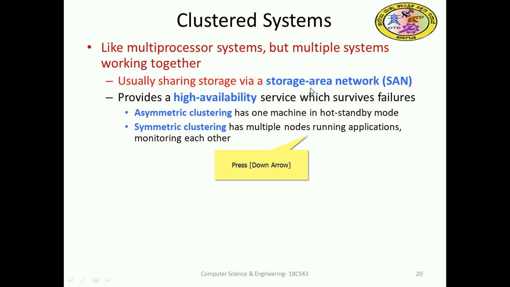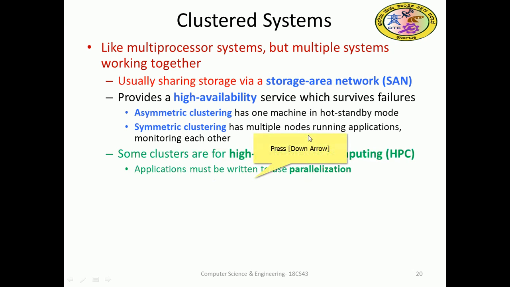Asymmetric clustering has one machine in hot standby mode. In a symmetric cluster, multiple nodes are running applications and monitoring each other. Asymmetric has only one active, and symmetric clusters will be used more.